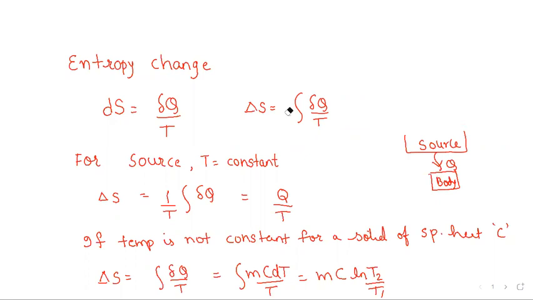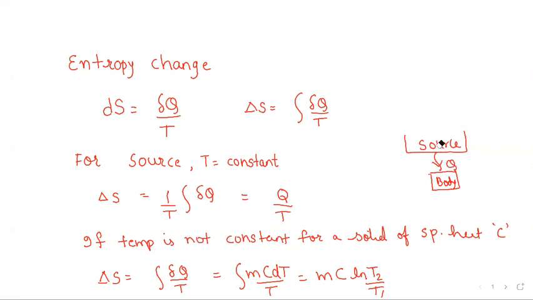For example, we would encounter a case where there is a solid body, and this solid body is accepting heat from the source, or there is some working fluid accepting heat from the source. And when I say source, I am talking about a source as understood in thermodynamics. That is an infinite source, a thermal reservoir, which can give you any amount of heat without a change in its temperature. So let us say there is a source giving certain heat. So what would happen?